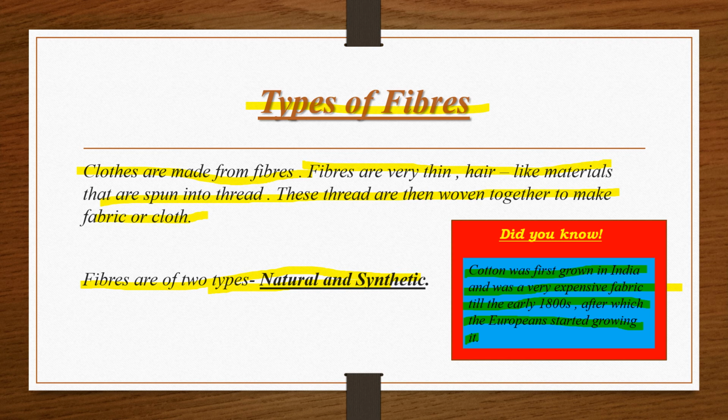Suppose we take the example of cotton. Cotton balls first get matured and are then separated from the seed, and they are used to make yarns, and then from this yarn clothes are made. Fabrics are made from yarns, which in turn are made from fibers.